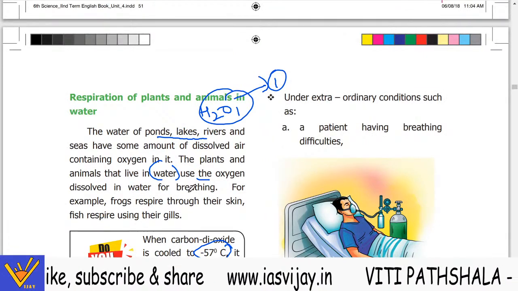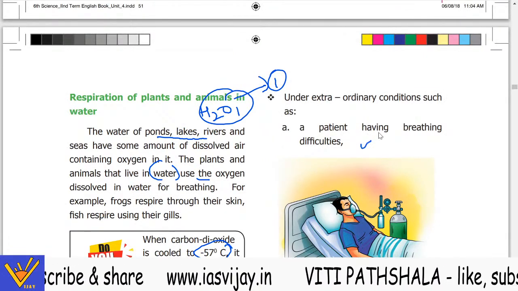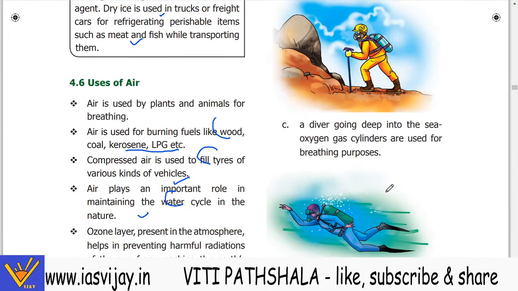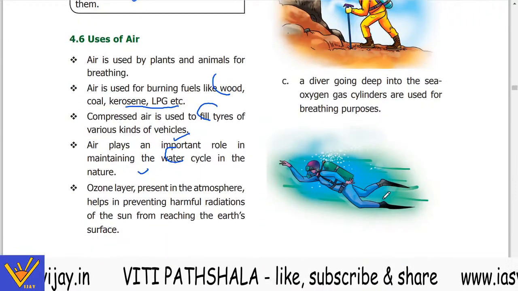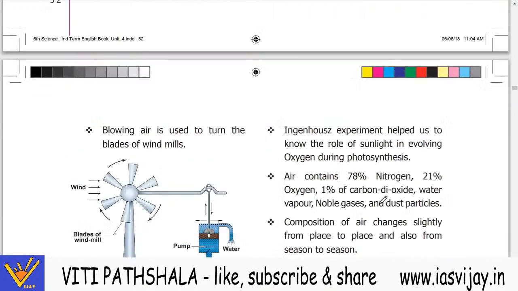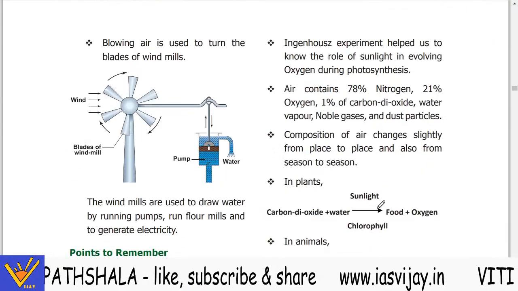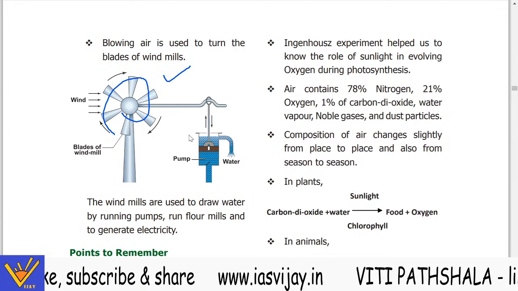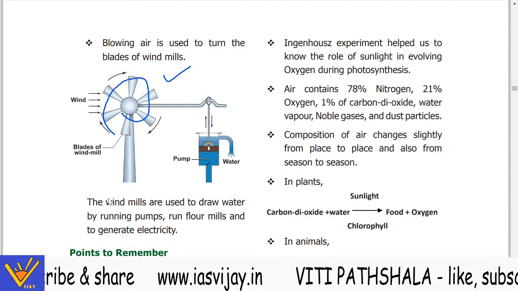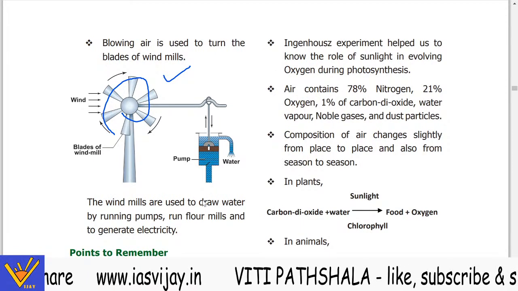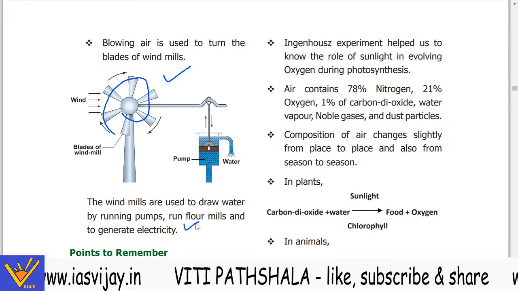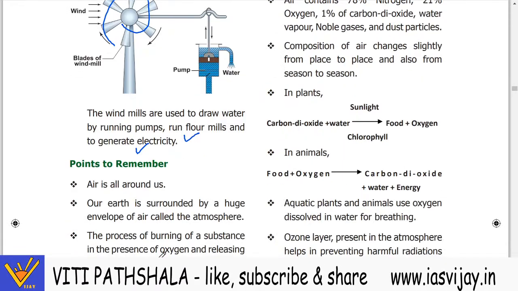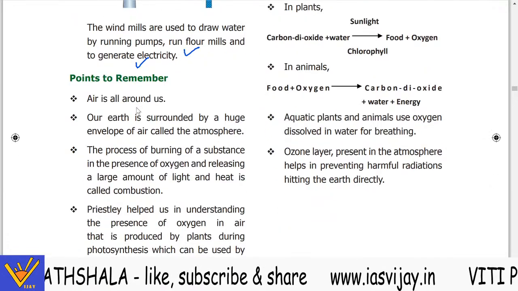Now, under extraordinary conditions such as a patient having breathing difficulties, the oxygen can be supplied directly. Then a mountaineer climbing a high mountain carries oxygen. A diver going deep in the sea carries an oxygen cylinder with him. Now, blowing air is used to turn the blades of the windmills. So the air is used in windmills to generate electricity. Now, the windmills are used to draw water, run pumps and flour mills, or to generate electricity.